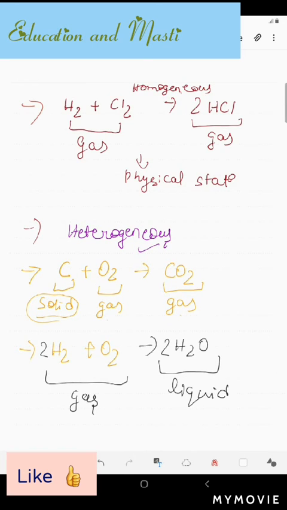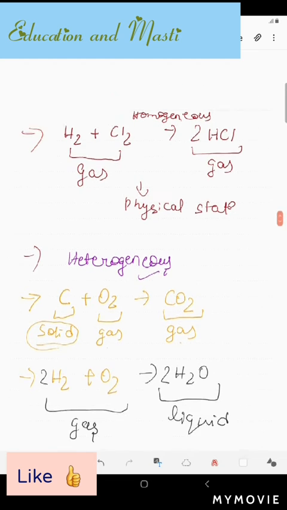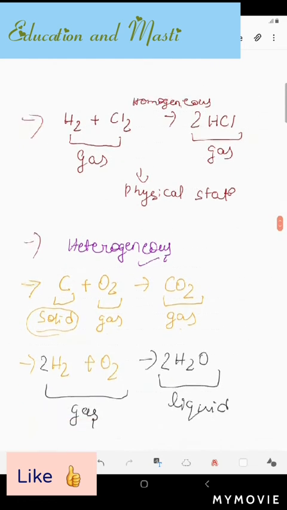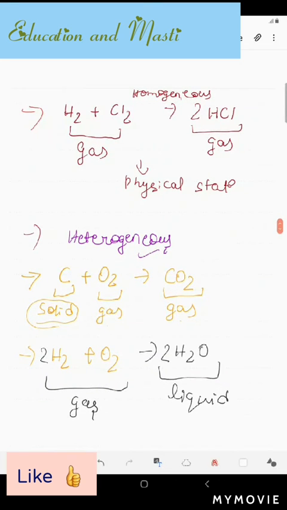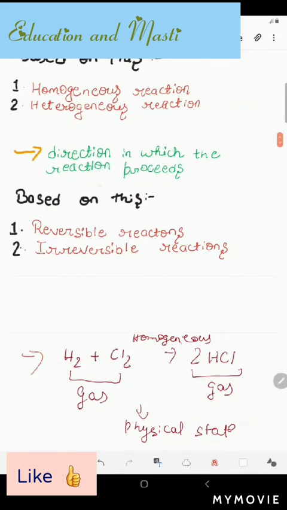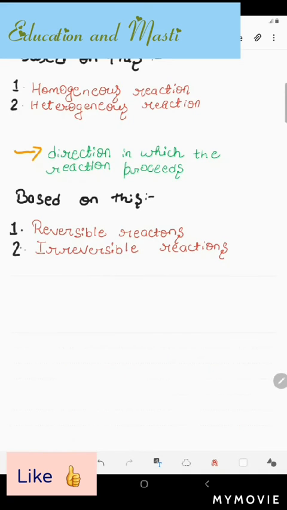Okay, so what is heterogeneous reaction? When the reactants and the product are in different states. And homogeneous means both reactant and product are in the same state. So now we have a clear idea of homogeneous as well as heterogeneous reactions. Now let's move to the direction in which the reaction proceeds. Okay, let's move on to that.